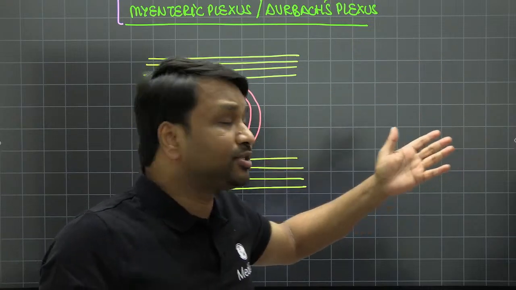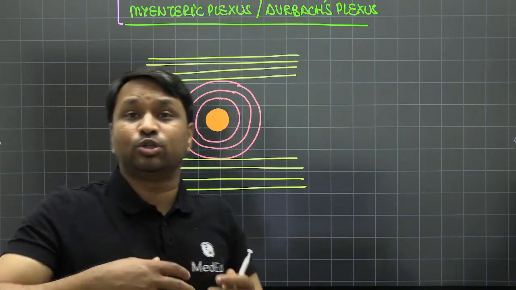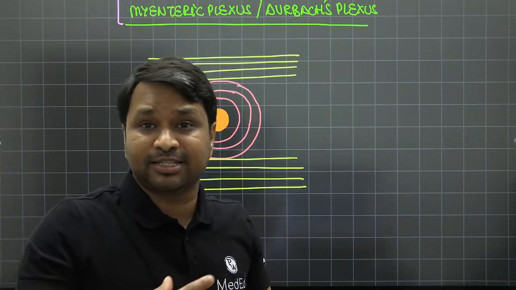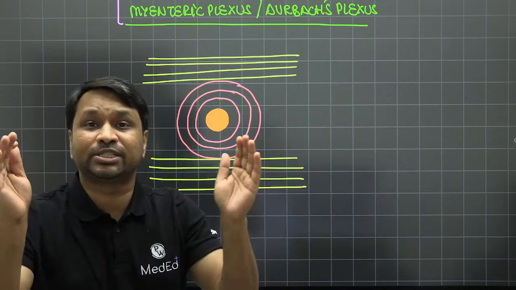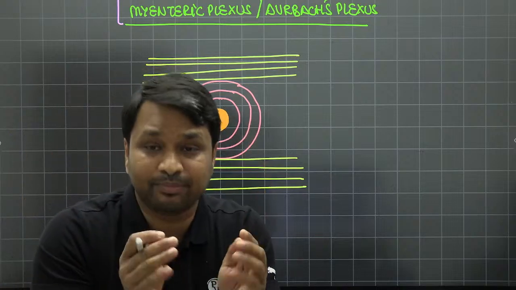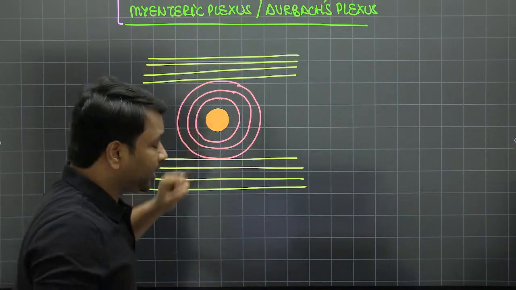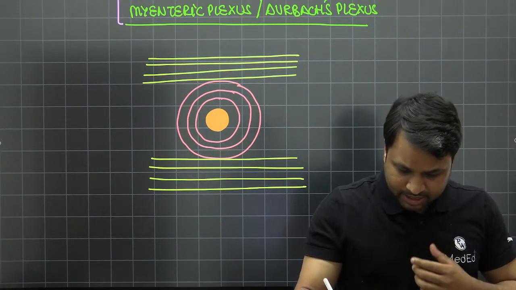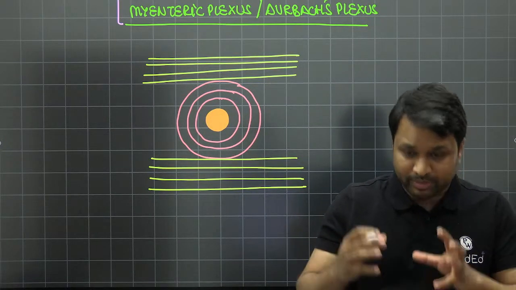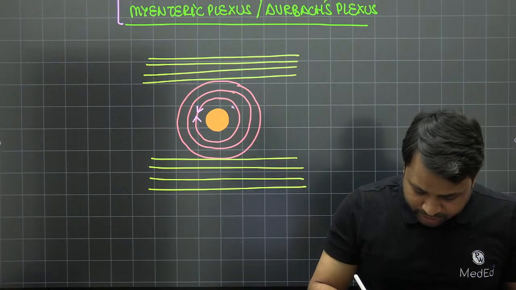Because it is consistent throughout the gut, imagine that every single time it goes into your small intestine, large intestine or wherever, I don't want the food to just pass away. I want the food to stay, to stop at some place so that some absorption and secretion can happen, and then it moves slowly. So who will stop it? Our circular muscles will. The minute food comes, the circular muscles are going to contract.